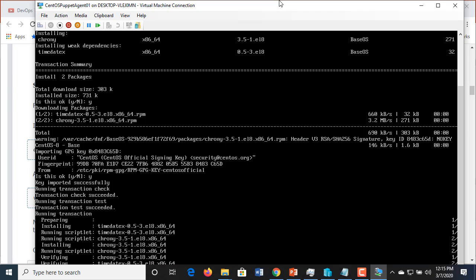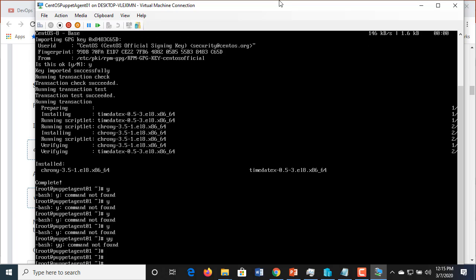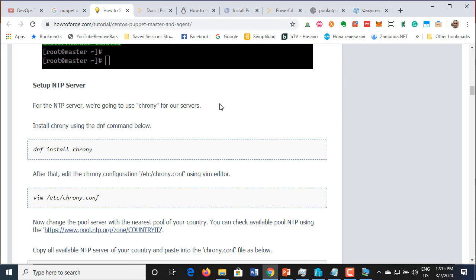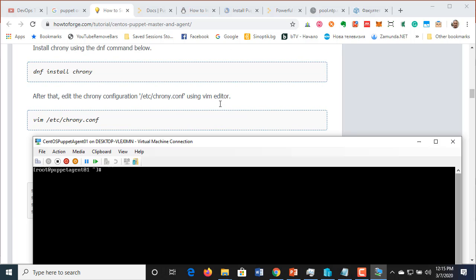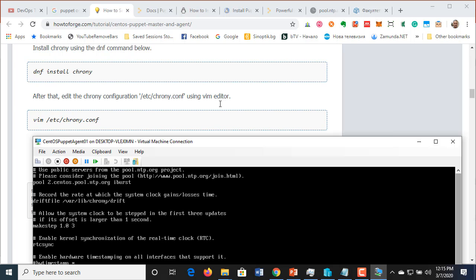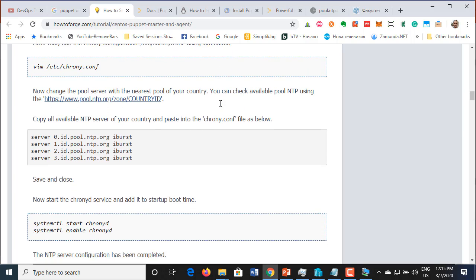Let me check again with Y. Okay, so clear that. Chrony has been installed. Now just take a look. vi /etc/chrony.conf, and we have one server which is a pool to CentOS. Ctrl+C, colon q, clear, and I'm back to the end.